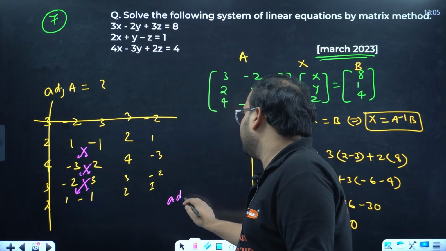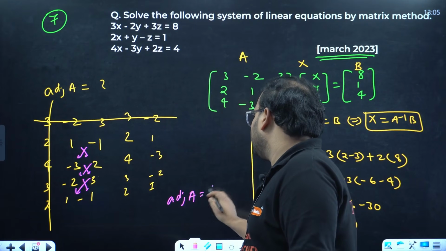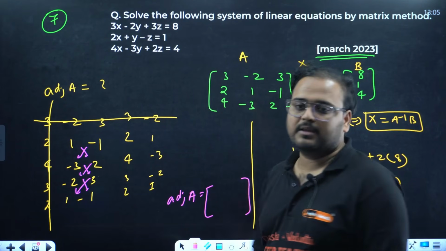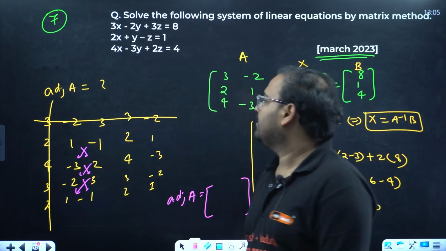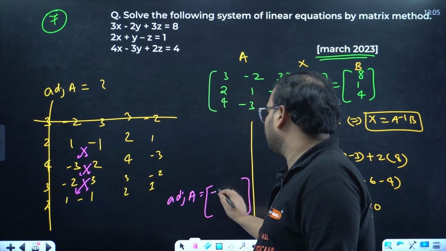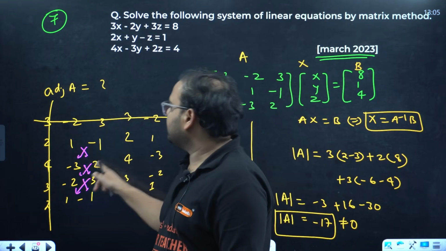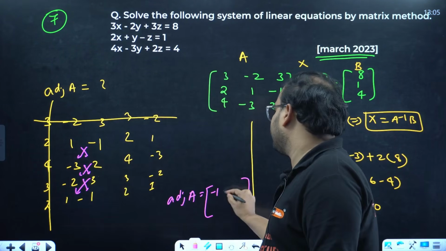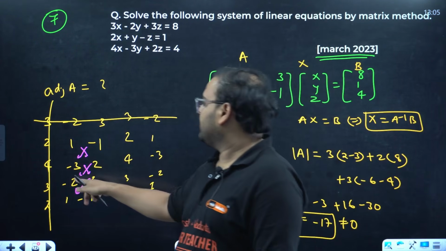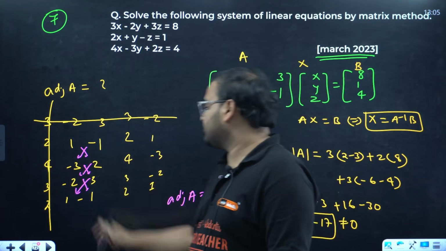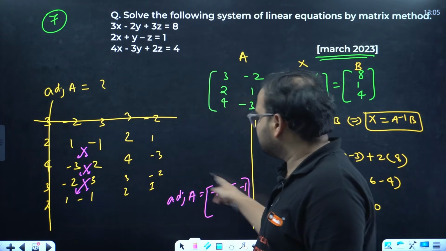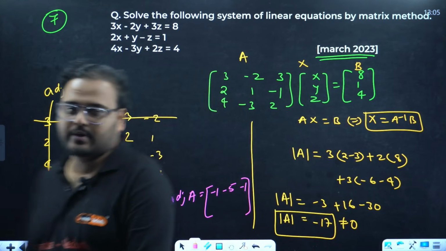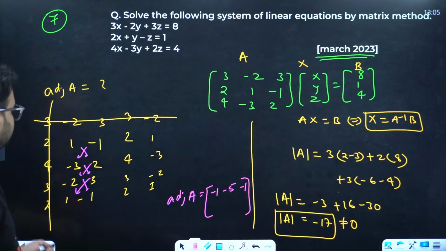For the adjoint, you'll write this in the horizontal rows. So it will become 2 and minus 3, that's minus 1. Again, minus 9 plus 4, that's minus 5. Over here again, plus 2 minus 3, minus 1. Likewise, find the adjoint value.